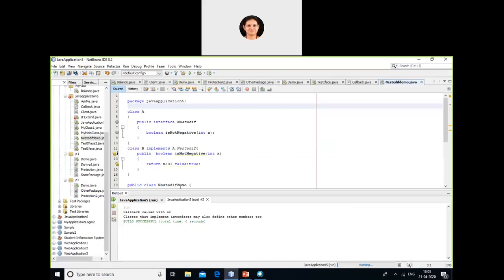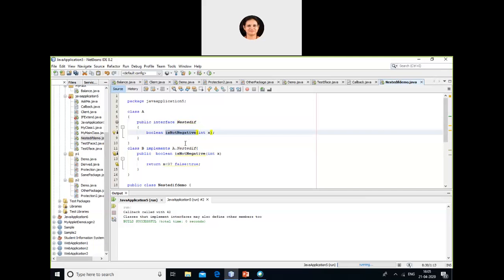When I define an interface as a member of a class or another interface, they are called as member interfaces or nested interface. Okay, so nested interfaces, again, they can be declared as public, private or protected. But again, here is different. So this is a simple example of a nested interface. I have a class A in which I have defined an interface as nested if. So inside this interface, I have defined a function isNotNegative.